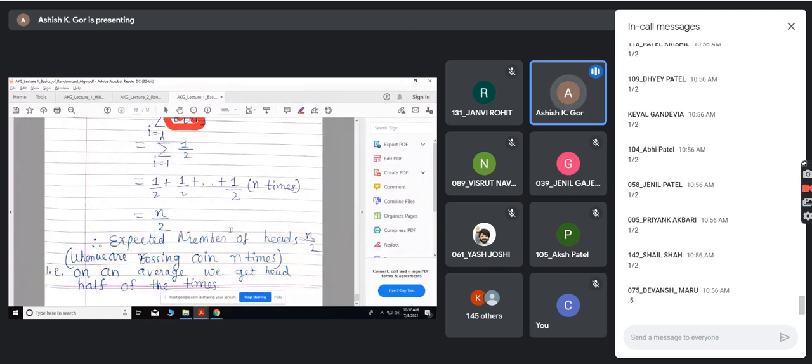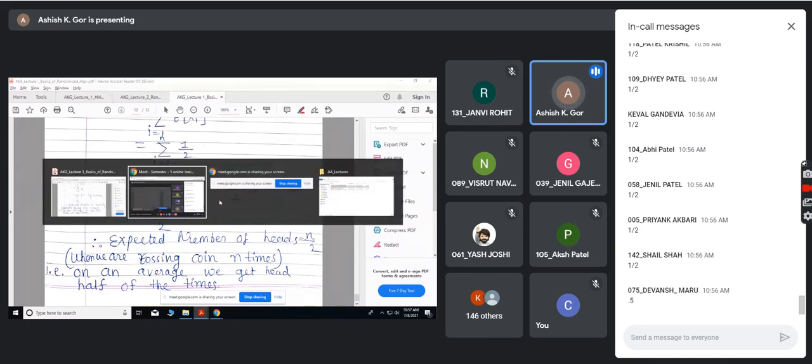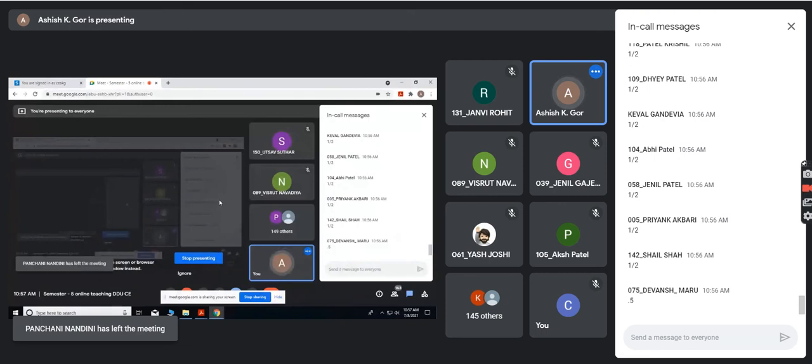And this is obvious, right? This is just a basic example: if you toss a coin n times, what is the expected number of heads that you are going to get? On average, it is half. Your actual results may vary. If you do experiments by yourself, your number of heads may be less than or greater than n by 2. It may not be exact, but it is nearer.